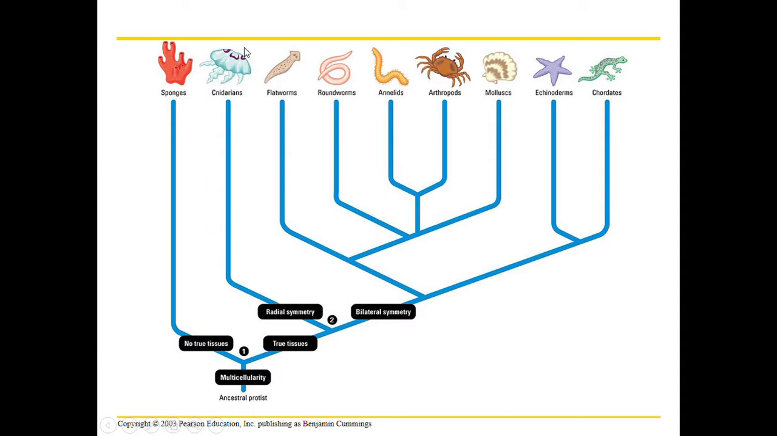So if you cut it in half anyway, it'll be symmetrical. And then we see bilateral symmetry following. So everything after sponges and cnidarians is bilaterally symmetrical. Cnidarians are radially symmetrical, and then sponges do not have true tissues.